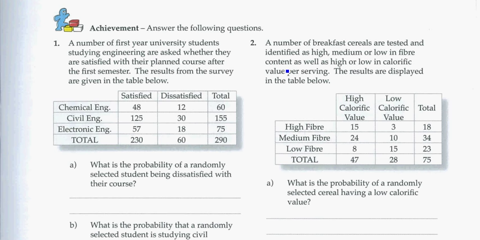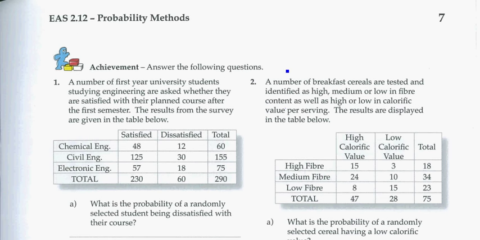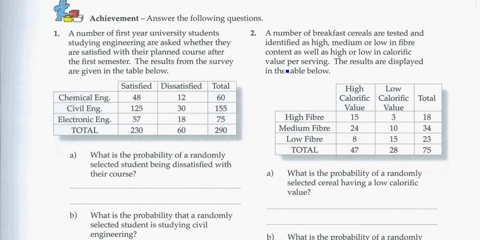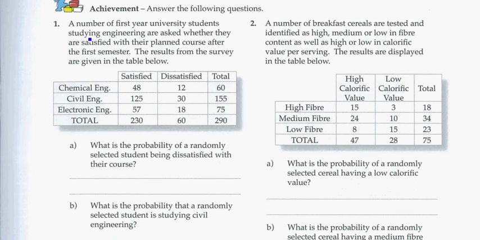So this is page 7 in your workbook. Just another hint if you guys need help getting started on the first question. The number of first-year university students studying engineering are asked whether they are satisfied with their planned course after the first semester. The results are in the survey below. So we've got chemical, civil, and electronic engineering, people who are satisfied, dissatisfied, and the total numbers all the way around. So again, this total here, 60, represents that there's 60 total chemical engineering students.